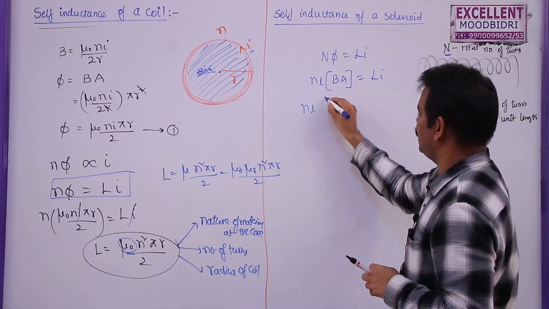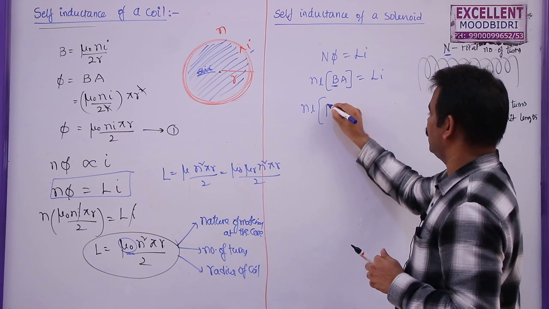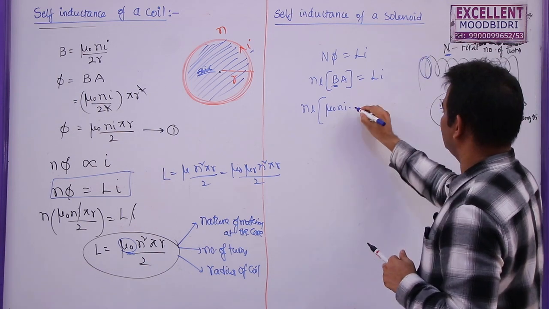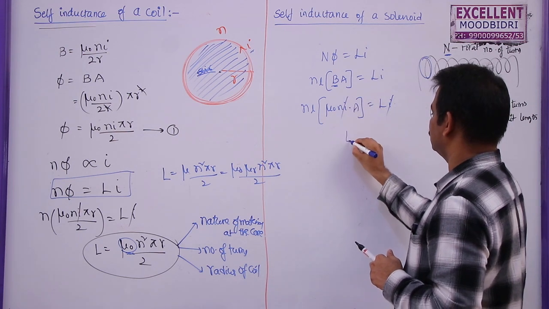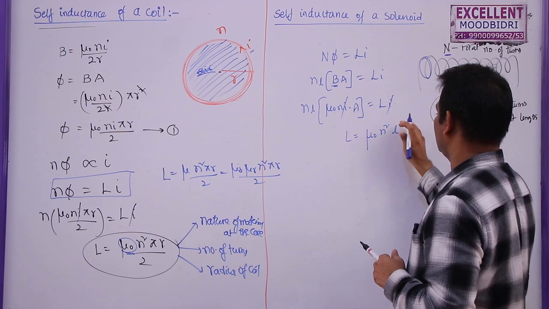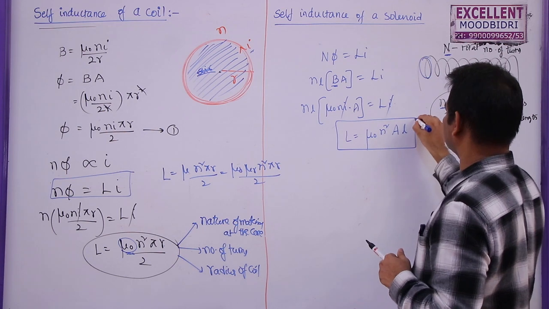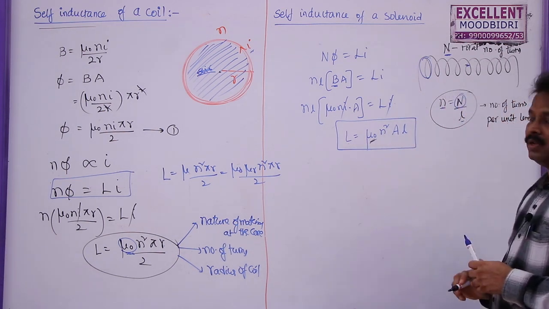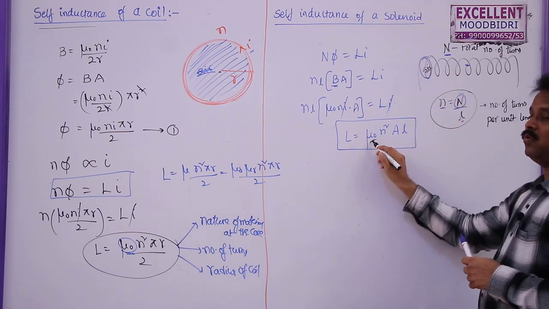So, nL into the magnetic field at the center of the solenoid, we know this formula, mu naught ni, and the area of this coil. Let us say this is A, is equal to Li. I and I get cancelled. So, self inductance is given by mu naught n square Al. Here also you can see the self-inductance depends on this material. Inside the solenoid we have air, that's why I am writing mu naught here.